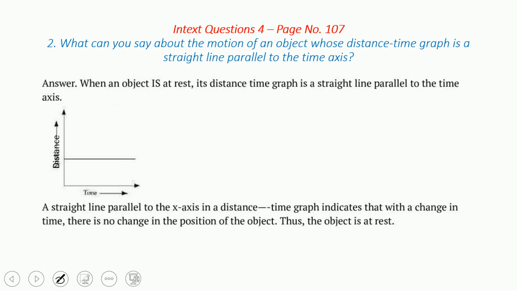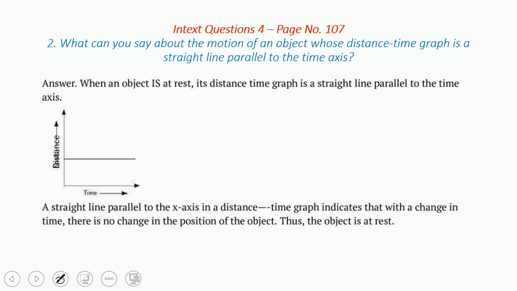Sure? Now the second question. What can you say about the motion of an object whose distance time graph is a straight line parallel to the time axis? Now here it is a distance time graph, and it is parallel to the time means x-axis. From this you can understand, time is increasing but distance is not increasing. It means the distance is not changing from the point of reference or the initial point. That means it is there only. It is not moving at all.